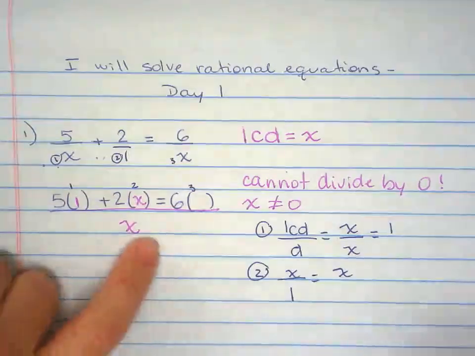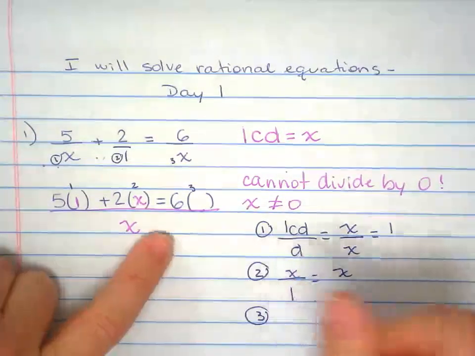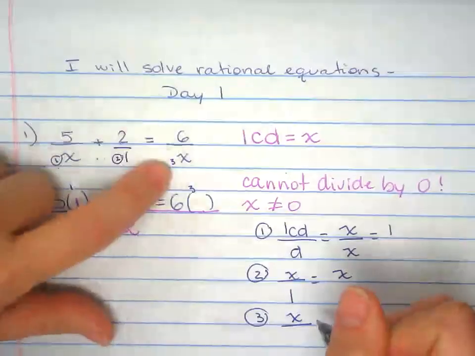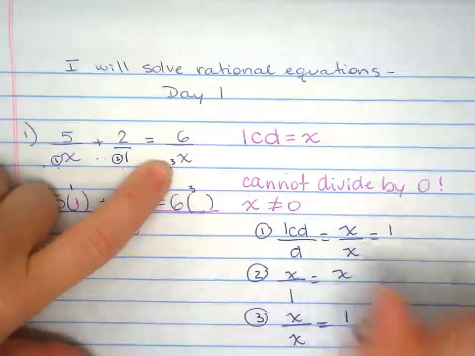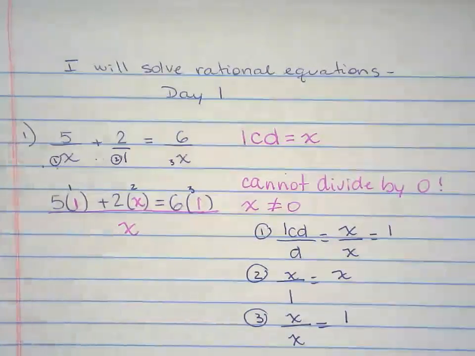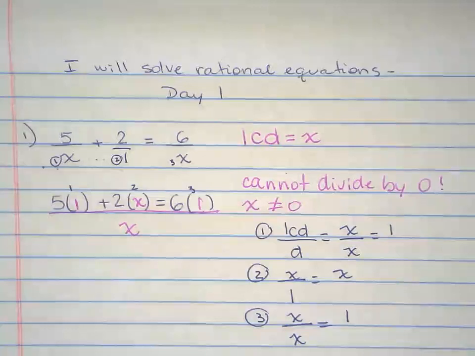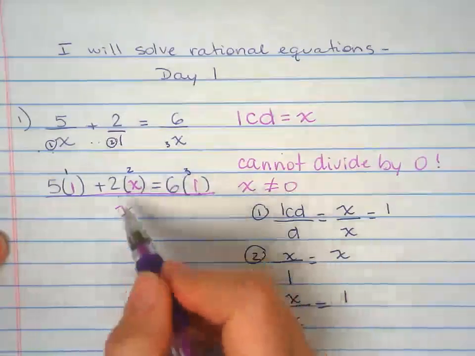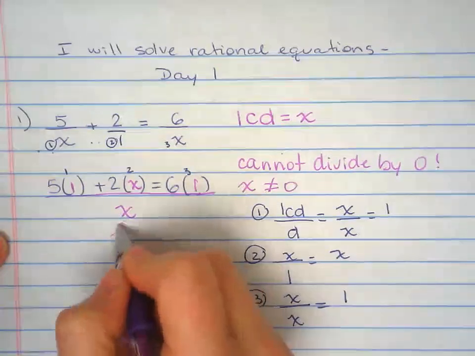Number 3, LCD divided by D. LCD, right there, x. The denominator on 3 is x. x divided by x, 1. 1 right there. All right. Now, just because I have all the denominators being the same, I can make this go away.